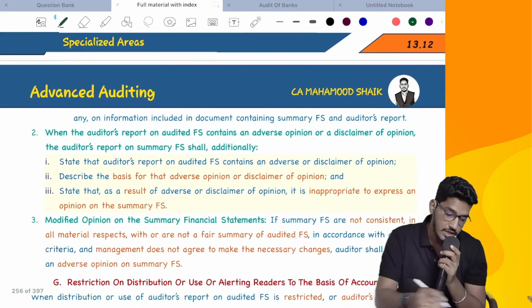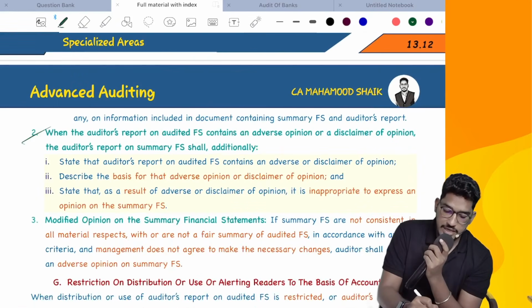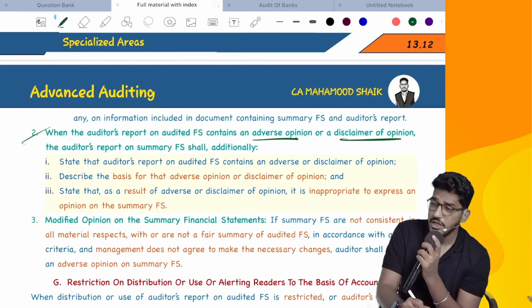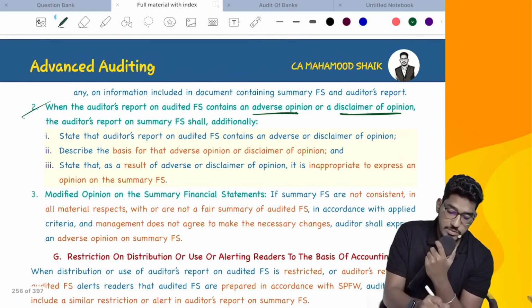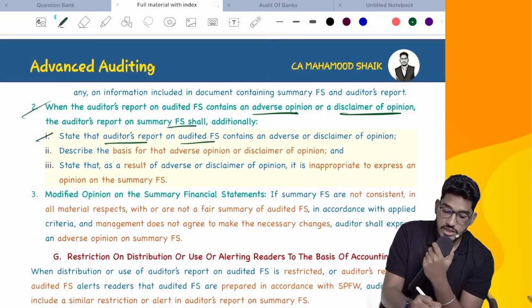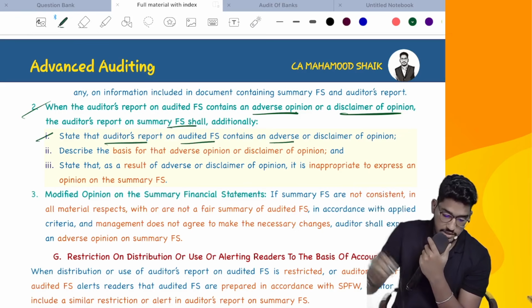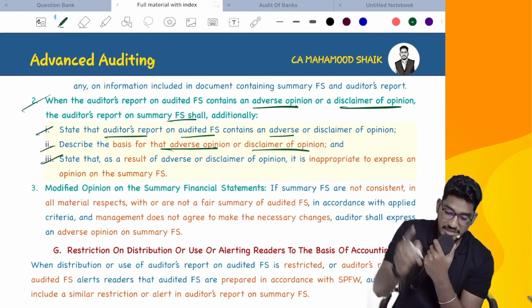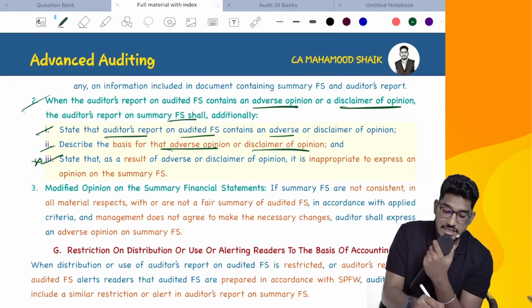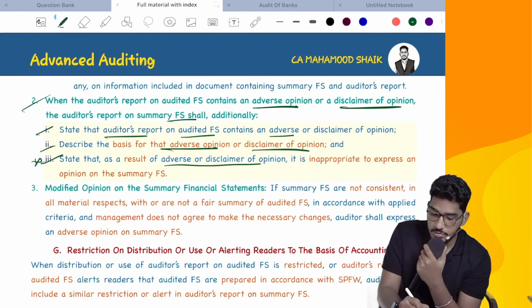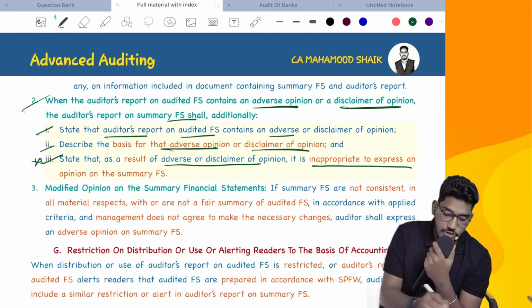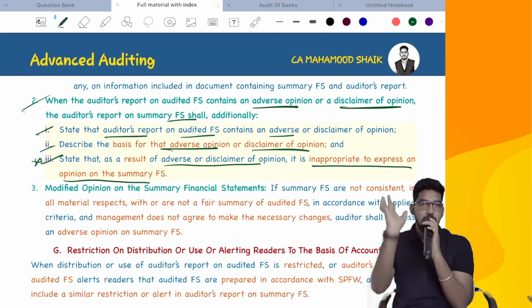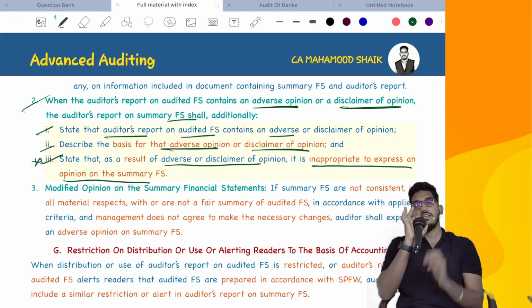Next. When the auditor's report on audited financial statements contains what? Adverse opinion or disclaimer of opinion, then the auditor's report on the summary financial statements shall additionally state that the auditor's report on the audited financial statements contains an adverse opinion or disclaimer, describe the basis for that adverse opinion or disclaimer also, and state that, this is important, as a result of the adverse opinion or disclaimer of opinion, it is not appropriate to express an opinion on the summary financial statements. Just to mention that it is not appropriate for us to express an opinion.